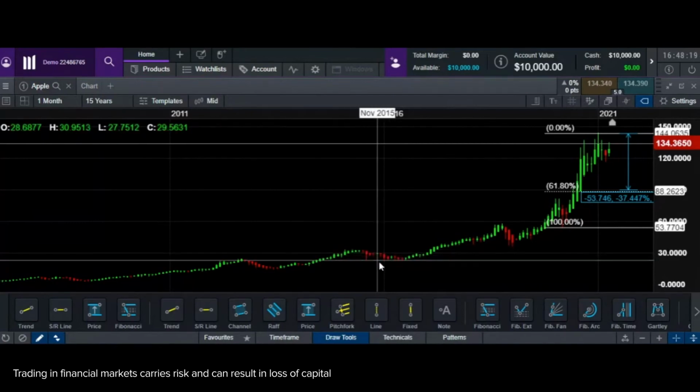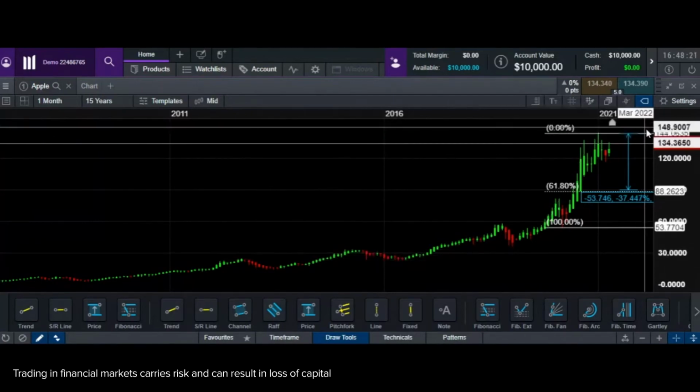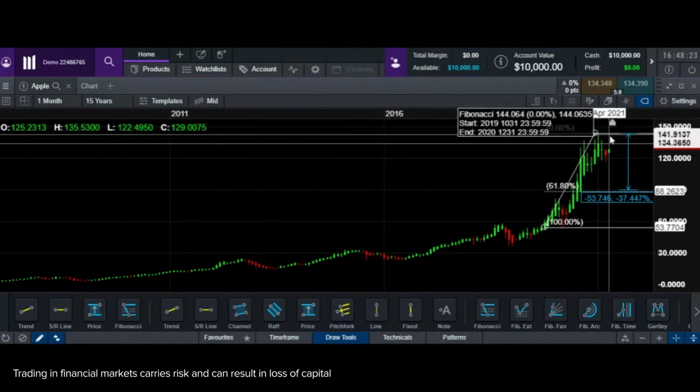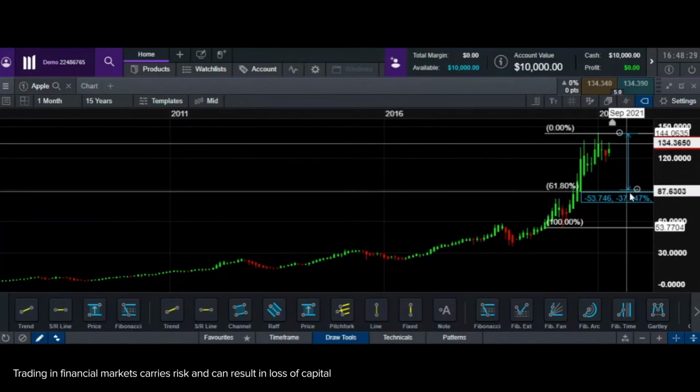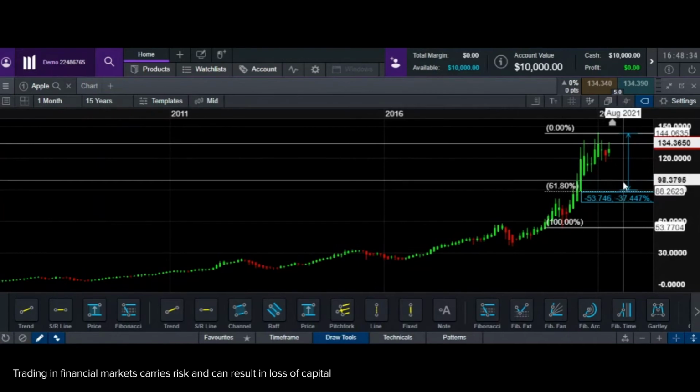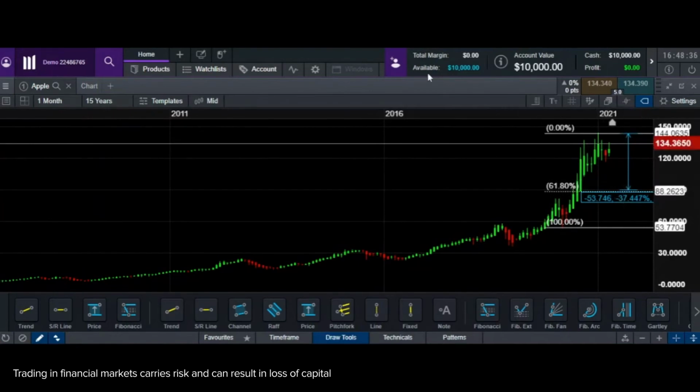So earlier it was trading at 30. It came down all the way to 22. But as of today, your investment will be at $144, or when you buy it at $88, you'll be buying it at a much higher value. Irrespective of the value, in terms of percentage, the percentage remains the same.